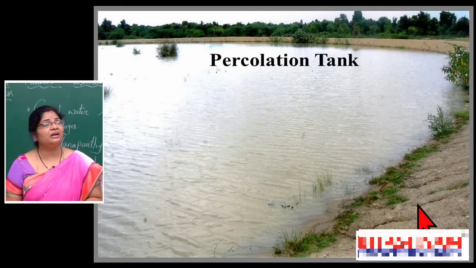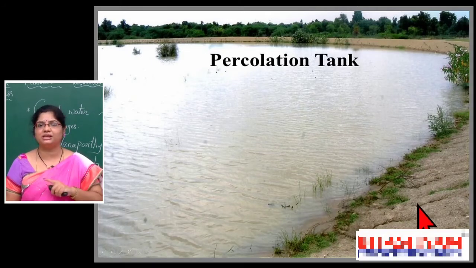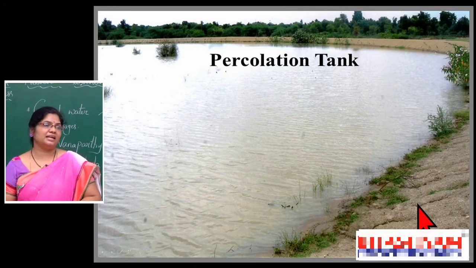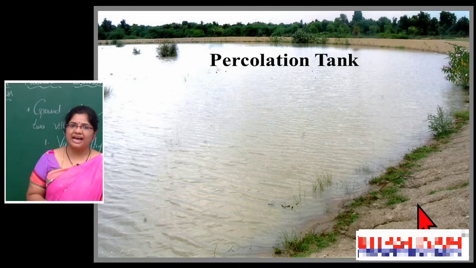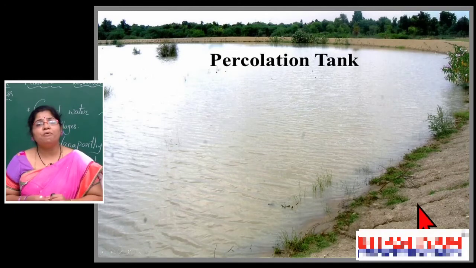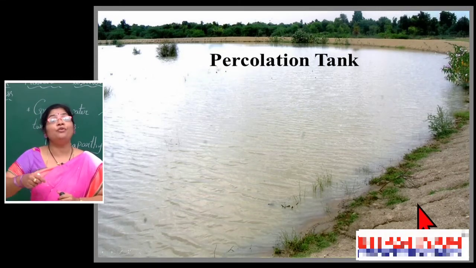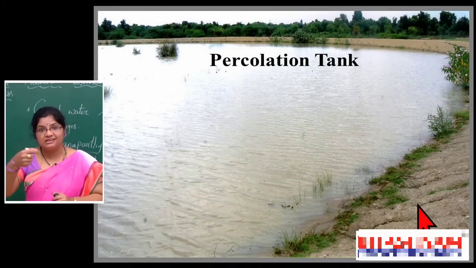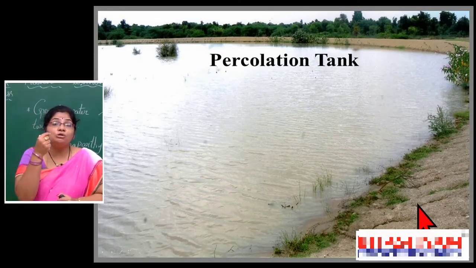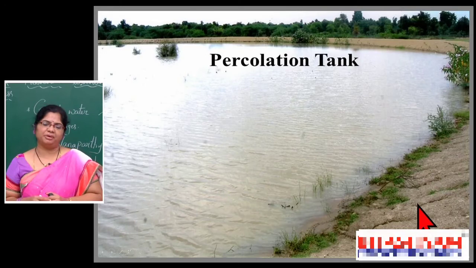So how this percolation tank impacts production, now let us see. Along with this percolation tank, children, one more important aspect also influences the household income of the farmer.